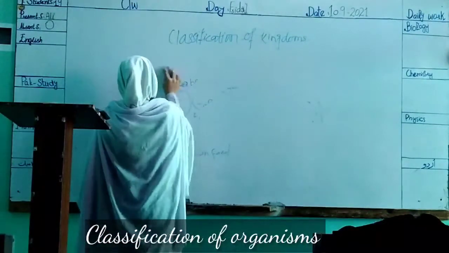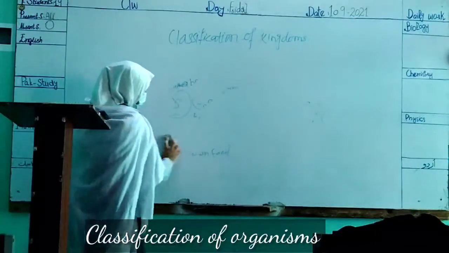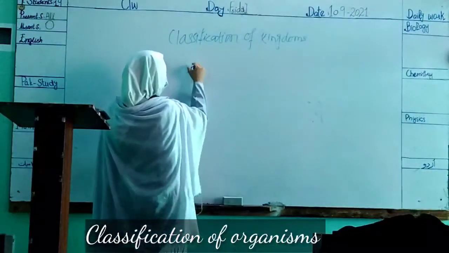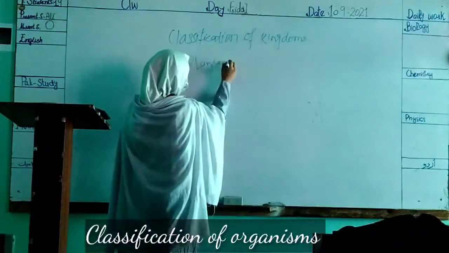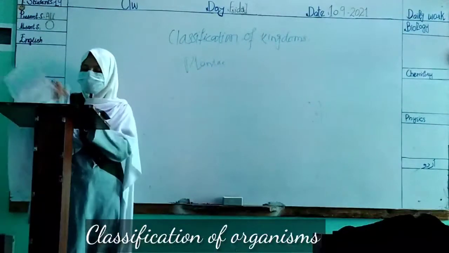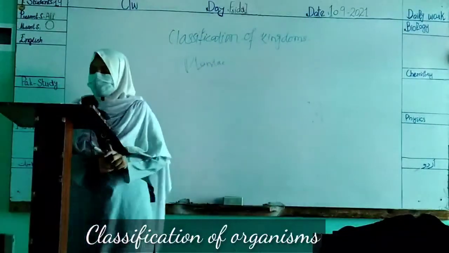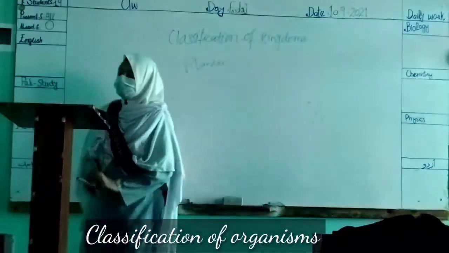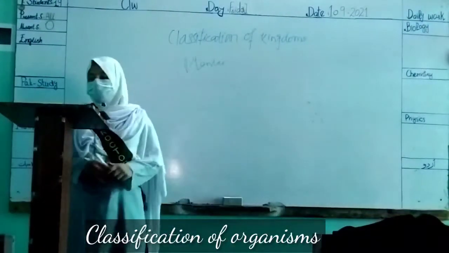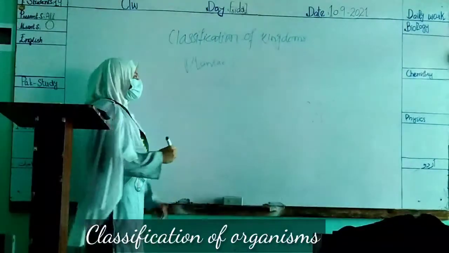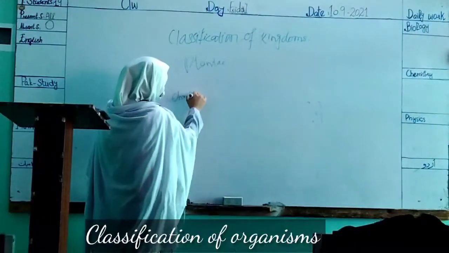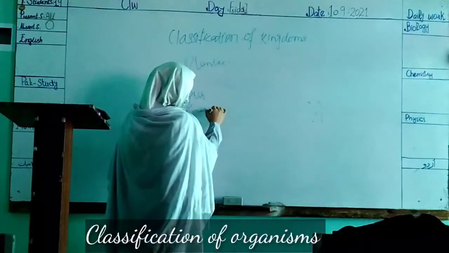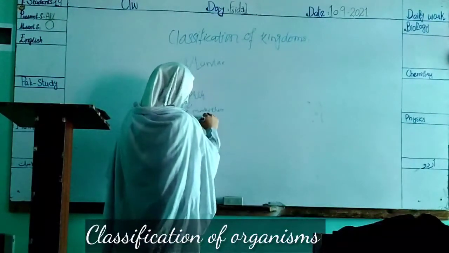Now, I am going to discuss the fourth kingdom, Kingdom Plantae. In this kingdom, all the plants are included. They are eukaryotic organisms and contain chlorophyll. Why do they contain chlorophyll? Because they make their own food.